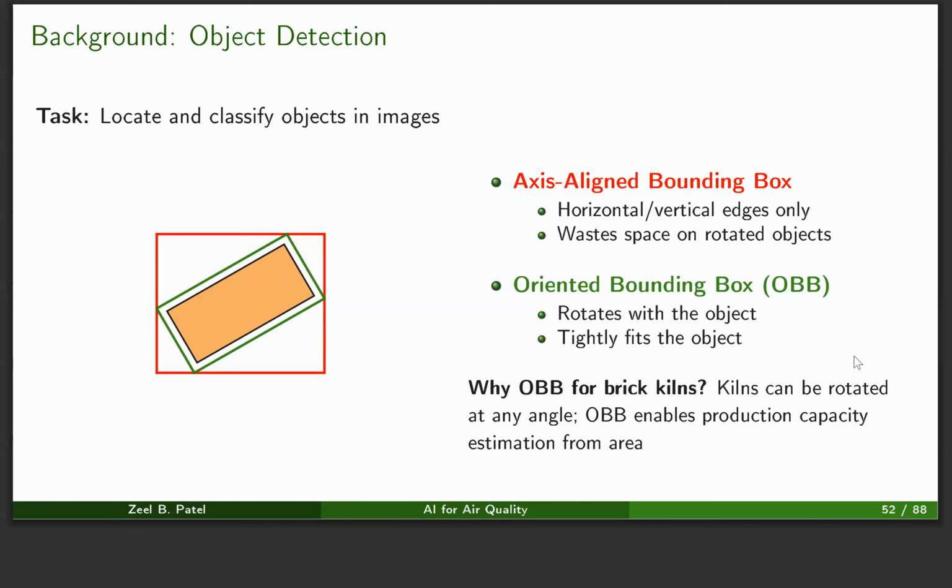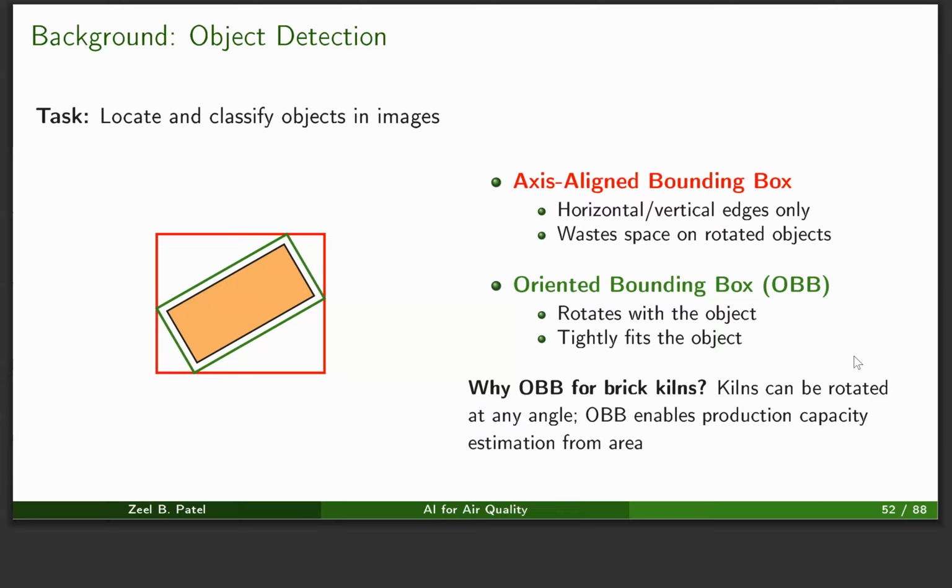Now, since we use object detection techniques to detect the brick kilns, first let's see some of the basics of it. We use two types of object detection boxes. One is the axis aligned bounding box and the other is the oriented bounding box.